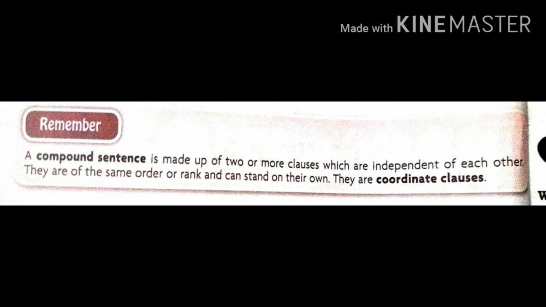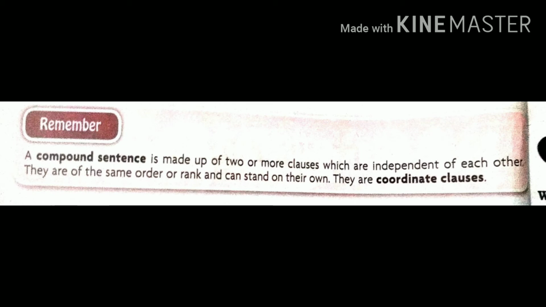A compound sentence is made up of two or more clauses, and all are independent of each other. Each carries its own individual meaning, and they are joined in the same order or rank, and each can stand on its own meaning.